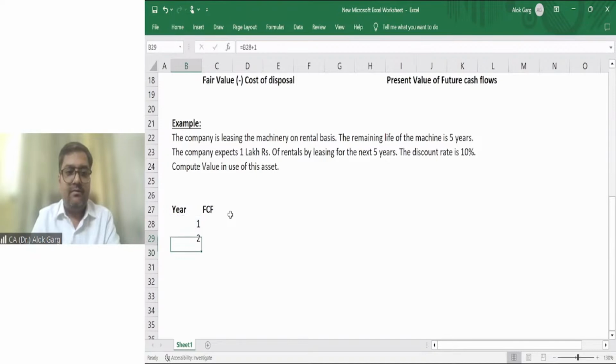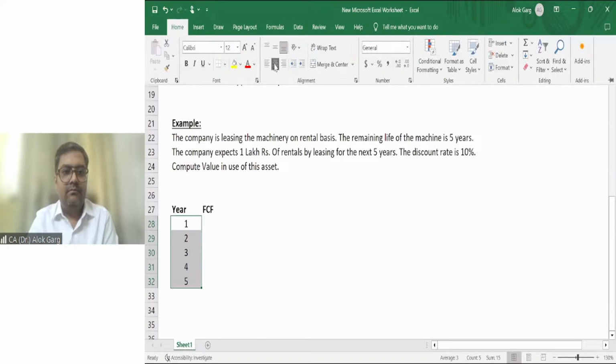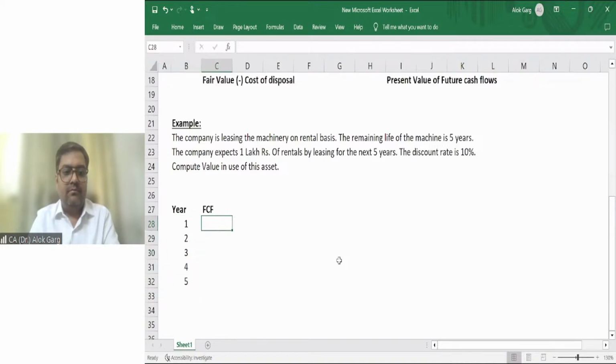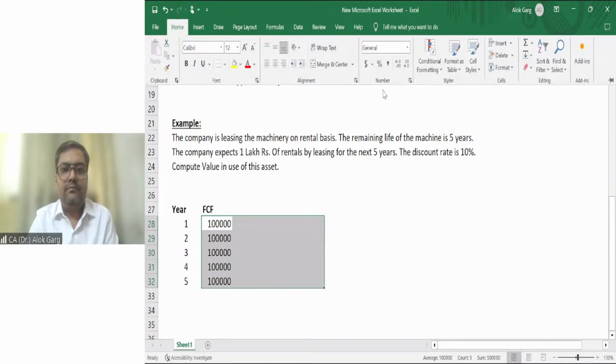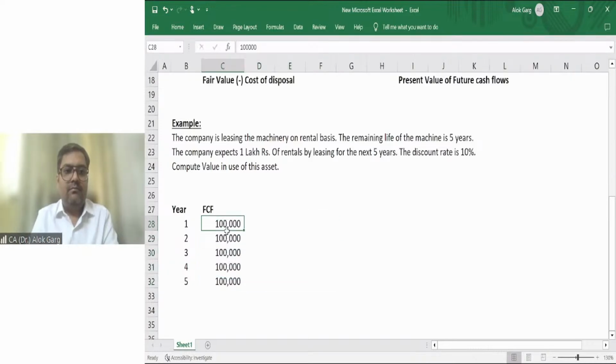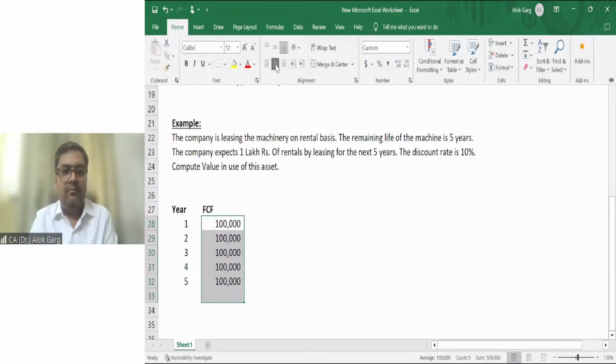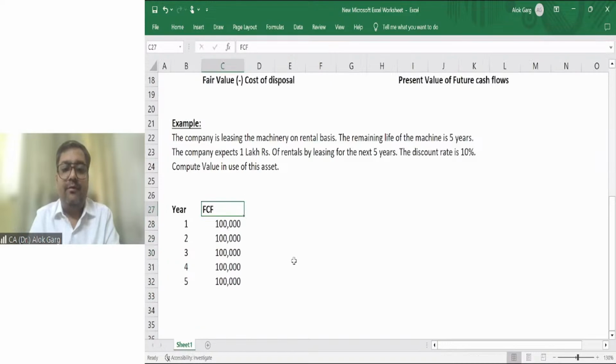These are the years. Okay, this is my future cash flow.